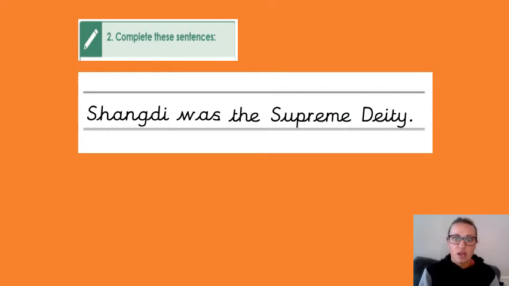Okay, so your answers should have been Shang Di was the supreme deity. Now I did say it didn't matter about spelling, but it would be useful if you could write the correct spelling. So if you've spelled it incorrectly, can you just correct it for me, please? And then we'll move on.